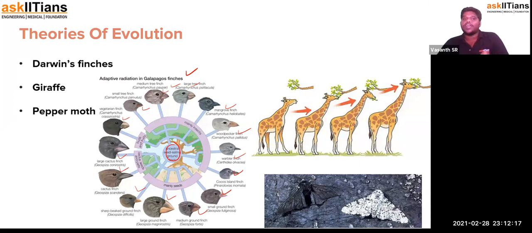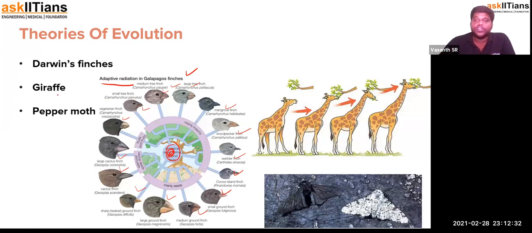That's what evolution has given us as an example. And this is called adaptive radiation, where from one single organism, the organisms have radiated through the process of adaptation. So that's why it's called adaptive radiation.